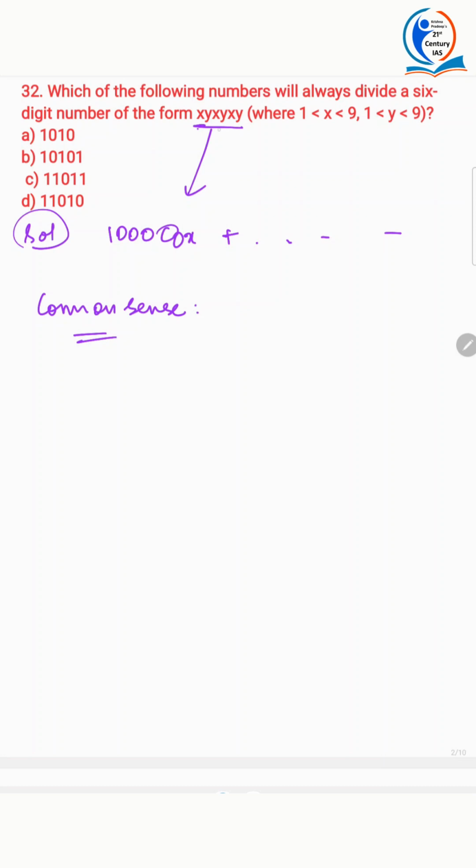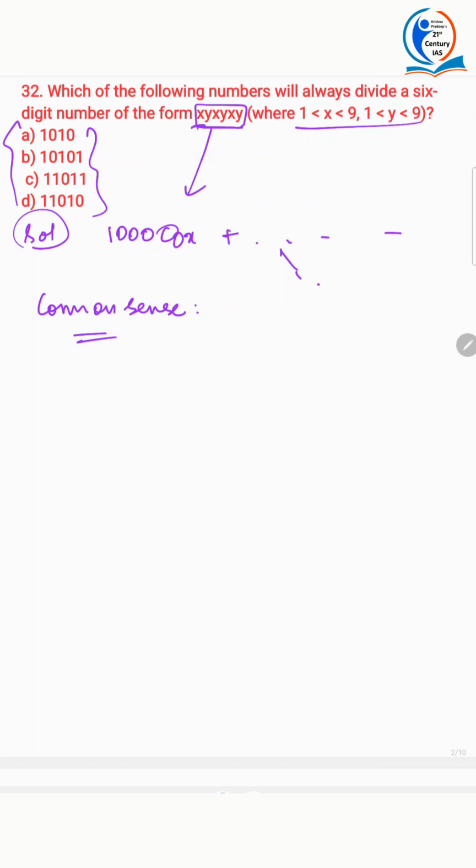Now look at the digits. They have given the range. So substitute one value for x, substitute one random value for y. Okay. And then divide by the given options. You will get it easily instead of solving this, so that you will save ample amount of time.